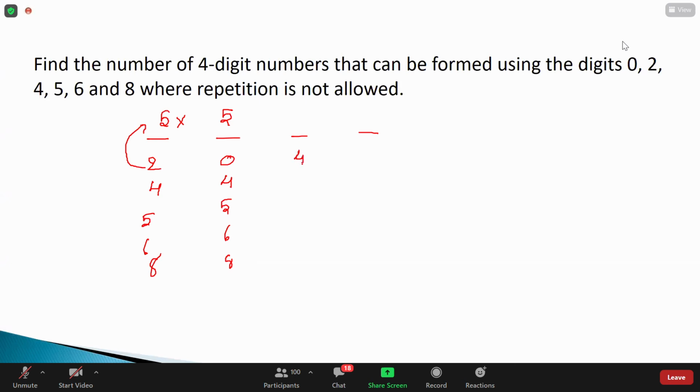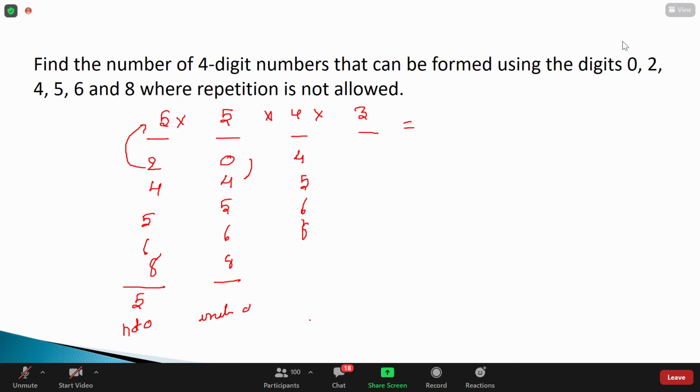What about the rest of the positions? 4, 5, 6, 8. Suppose one of the digits has been placed. Guys, remember here, first place I can't use 0, so that's why I have 5 chances here. Next place I can include 0, so that's why it will be again added. So 5 chances. Next will be decreasing order only. Satvik, is it clear, right? Yes, sir. So what is the answer here we are getting?